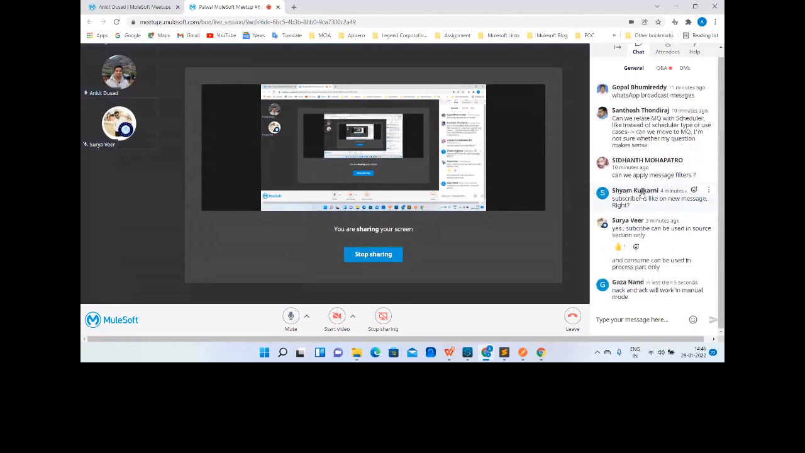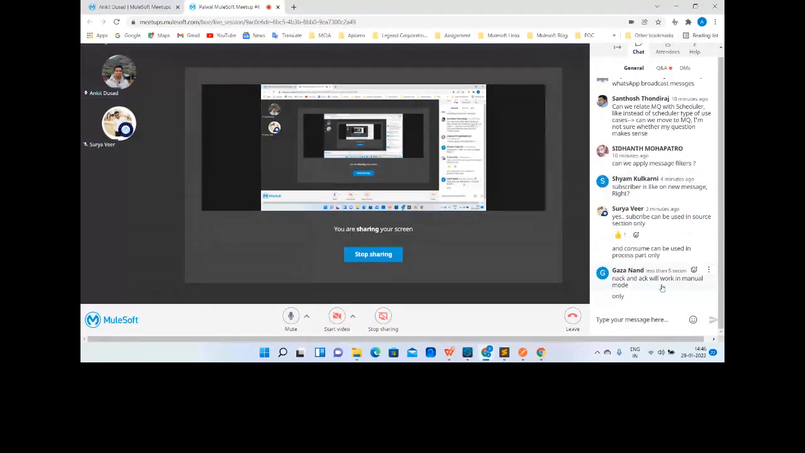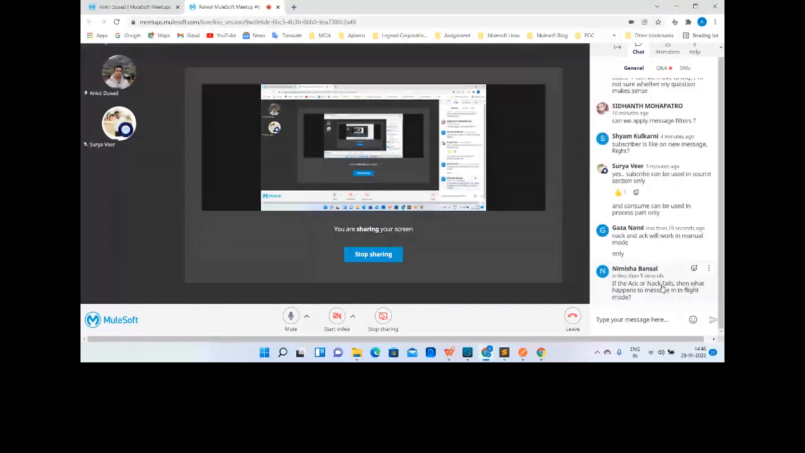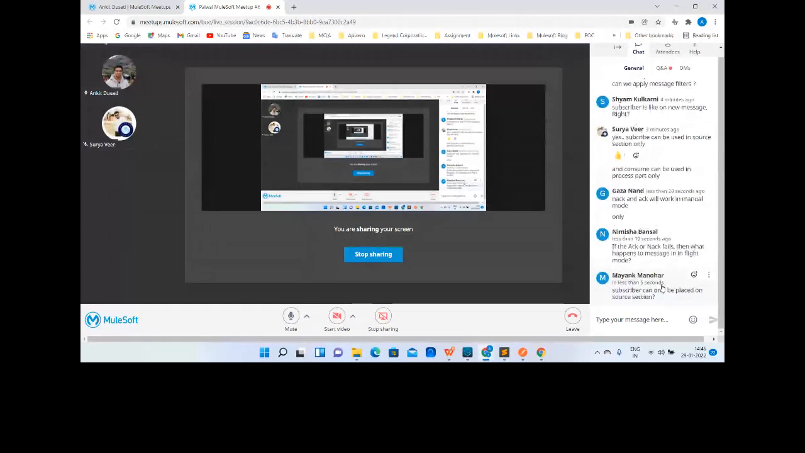Okay, ACK and NAC will work in manual mode. Right, that's correct. It will work only in the manual mode. But for automatic, in every case we have the acknowledgement mode available and an acknowledgement timeout, right? Through that we can inform the queue whether it is an ACK or NAC. A subscriber can only be placed in the source section. Yes, it cannot be placed in the process section. It has to be placed in the source section only.